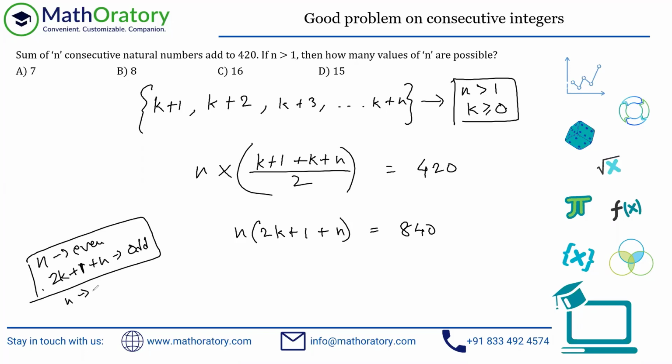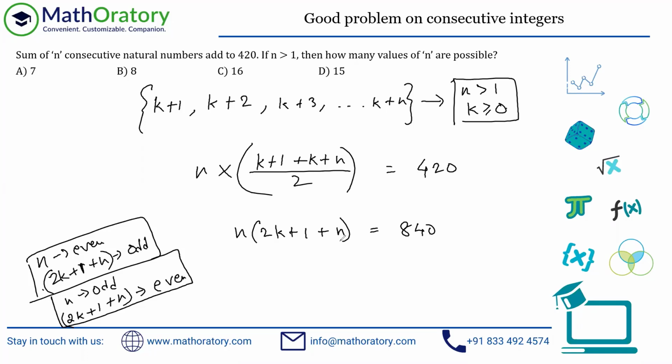On the other hand, if I take n as odd, then 2k plus 1 plus n, this entire thing, will be even now, because n is odd and 1 is odd, which adds up to even, and 2k is also even. So even plus even is even. These are the two situations which we can have. But just observe something: if one of these two is even, the other has to be odd. So one of these two must always be odd, that is for sure.